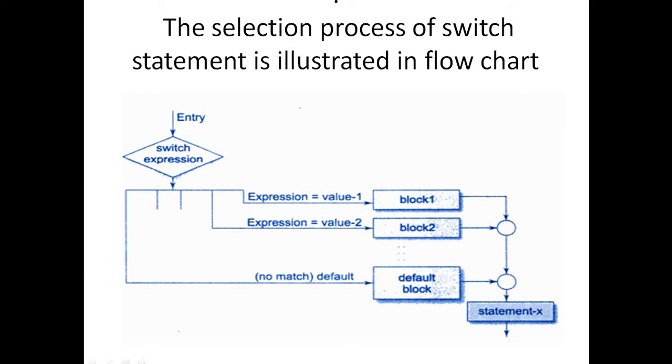Now next, the basic selection process is illustrated in this flowchart. So this is the basic flowchart of the switch case statement. First the entry point is given, then the switch expression, means we have to check the conditions. According to the conditions, the expression is matched against value 1, value 2 up to value n, and finally default. Whichever value is matched, the corresponding block of statements is executed. Blocks are nothing but lists of statements, either single or multiple statements. If no value matches, it will go to no match default. Then the default block will be executed and finally control transfers to statement X. So this is the basic flowchart of the switch statement.